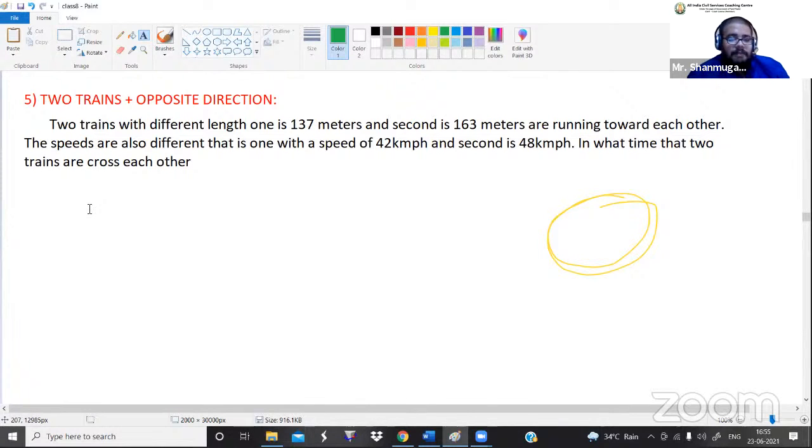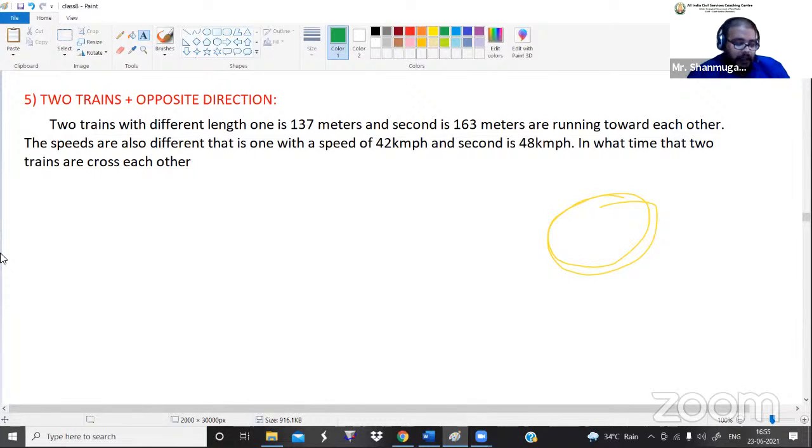Do you got what I'm saying? If two trains are coming in the opposite direction, what do we have to do? We all know that if two objects are coming in the opposite direction, we have to add the speed values. But what about the distance value? We have to add or subtract? Okay, so that is our question.